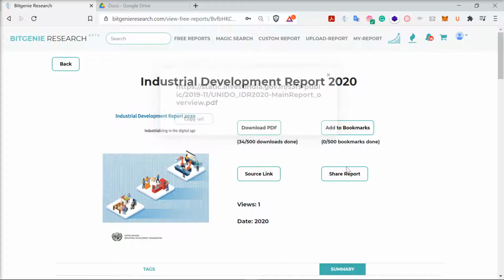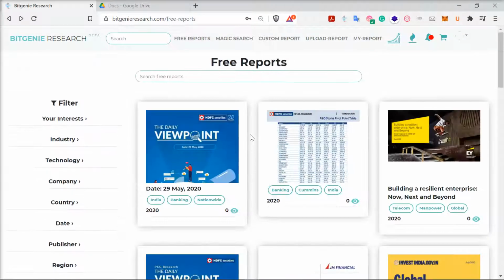So you can bookmark the report, and all the other features are there. The bot is built in Python, and it is really good. It can scrape a lot of data.